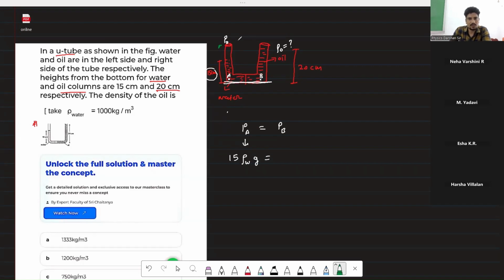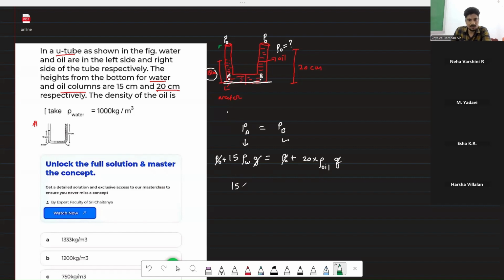But on the upside there is also atmospheric pressure. So pressure at point A will be atmospheric pressure plus this. Pressure at point B will be P naught plus h rho g, where h here is 20. This P naught cancels, and this g and this g cancel. In this question, density of oil is asked.